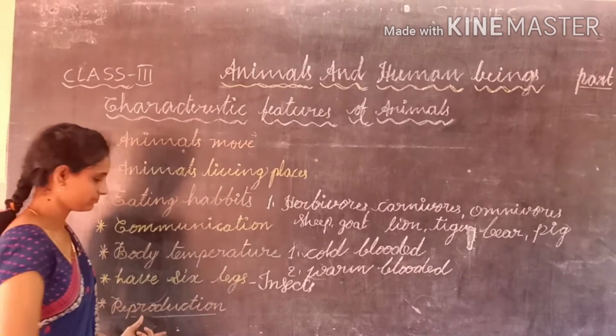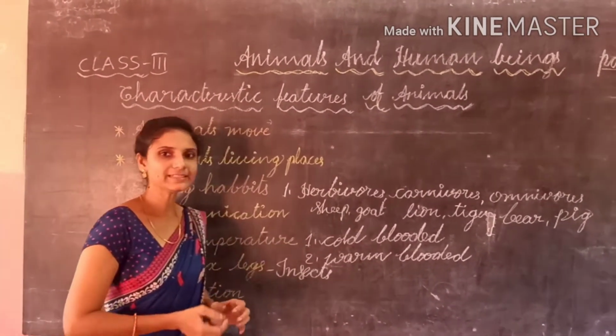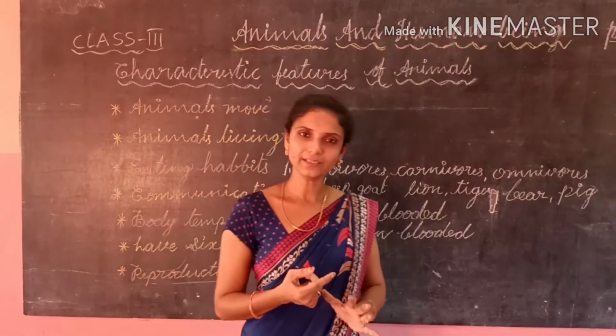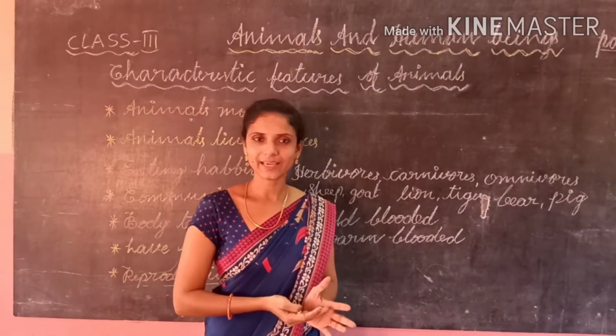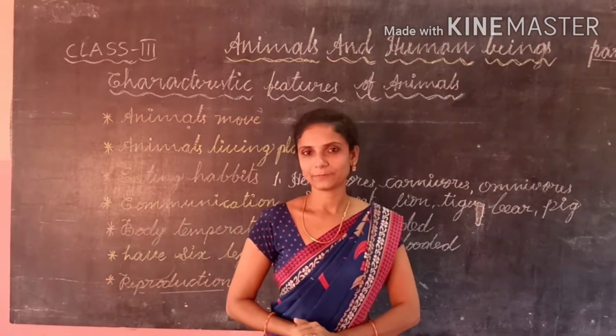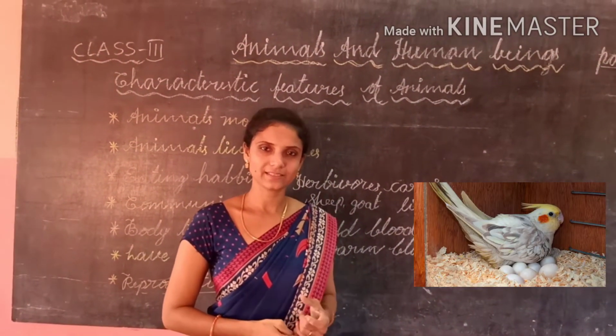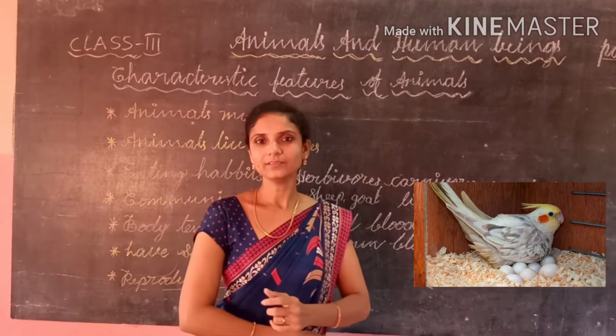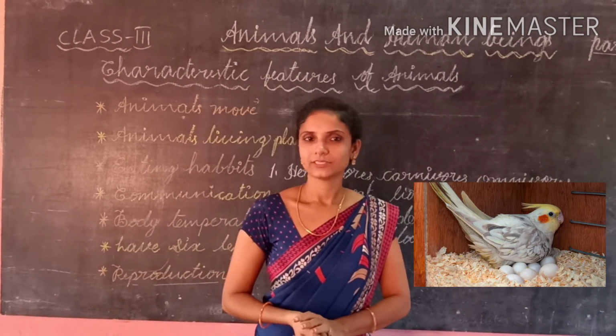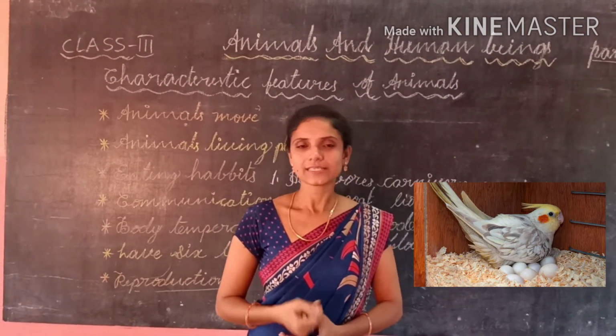And reproduction. These animals reproduce in 2 ways: by egg laying and by giving birth. Some animals reproduce by laying eggs. Suppose, for example, who lays the eggs? Birds, frogs, snakes.